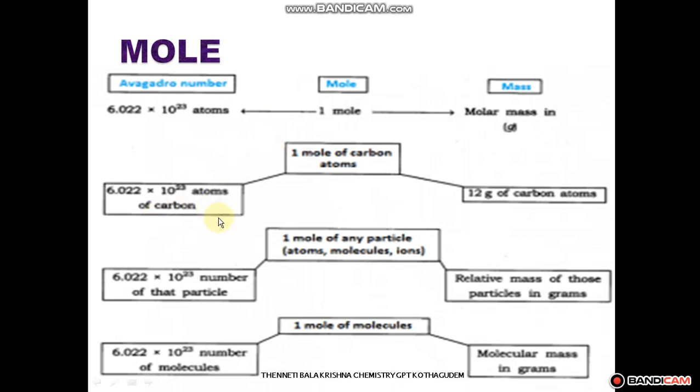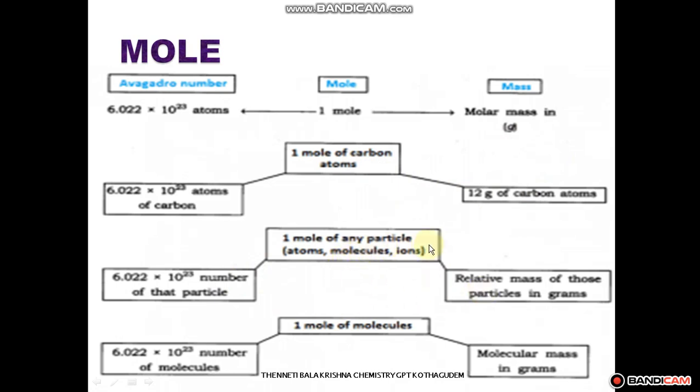So right here we observed that 6.023 into 10 to the power of 23 atoms of carbon is equal to 1 mole. The molar mass of carbon is 12 grams. 12 grams of carbon is nothing but 6.023 into 10 to the power of 23 atoms, that is nothing but 1 mole. 1 mole means 6.023 into 10 to the power of 23 particles of carbon, and it is also expressed as 12 grams of carbon. That is an example for atoms.